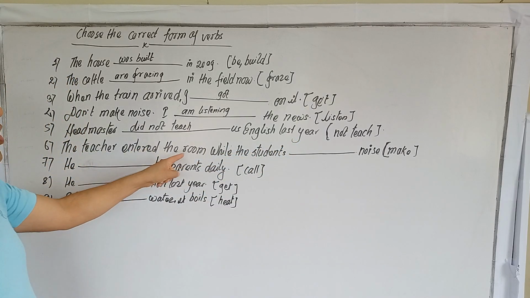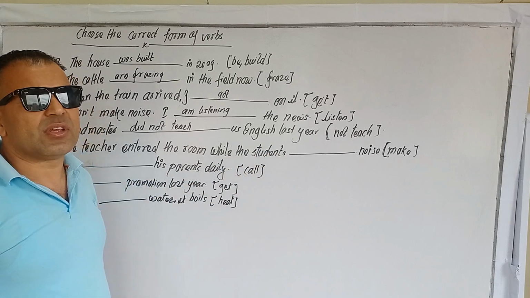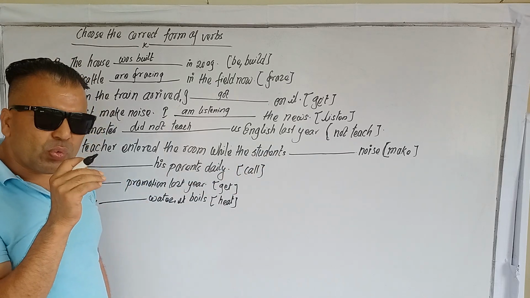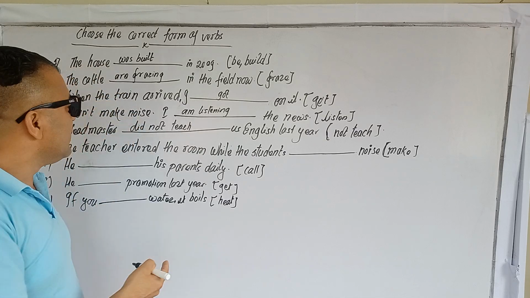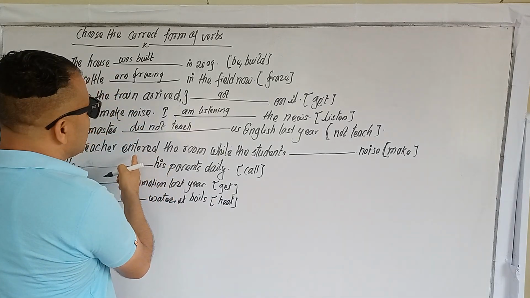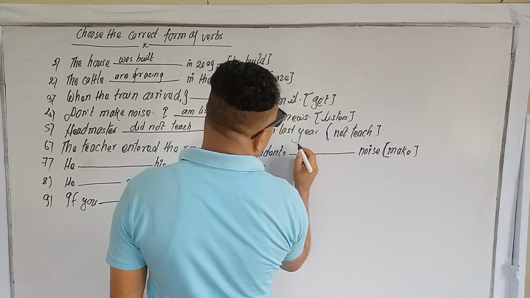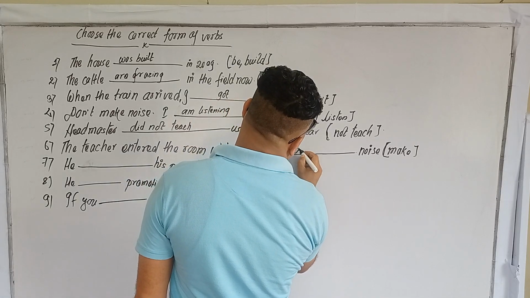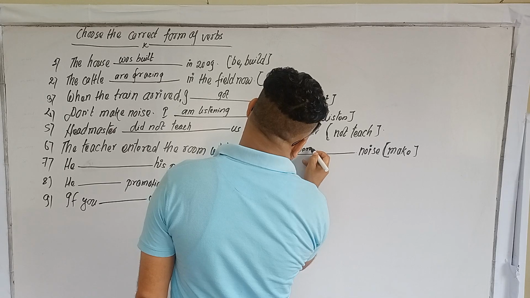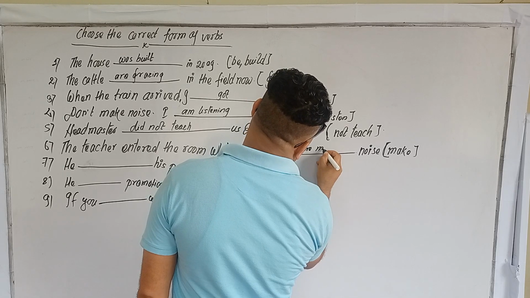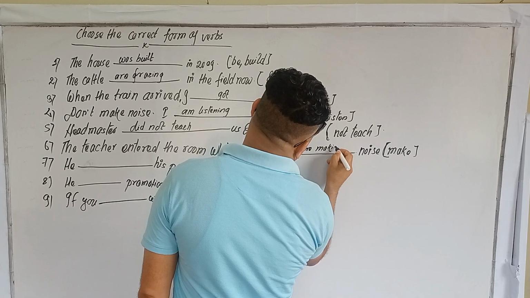The teacher entered the room while the students. This is one function: when the teacher entered the room, something was going on. Entered is the past form. That's why the students were making noise. Were is past continuous tense.